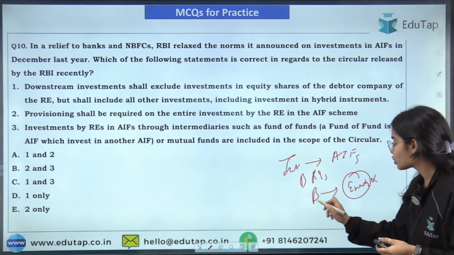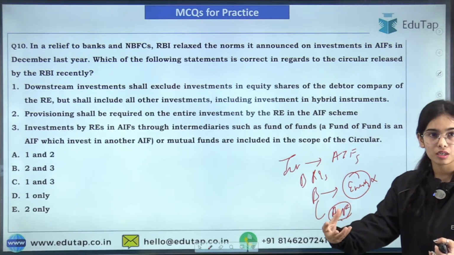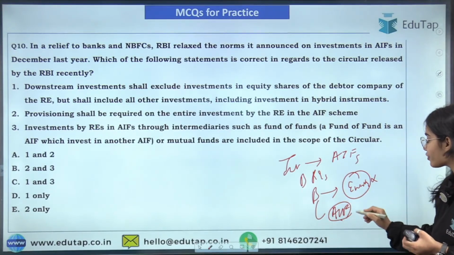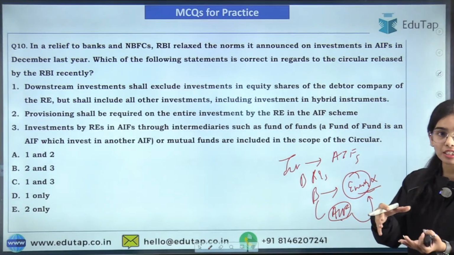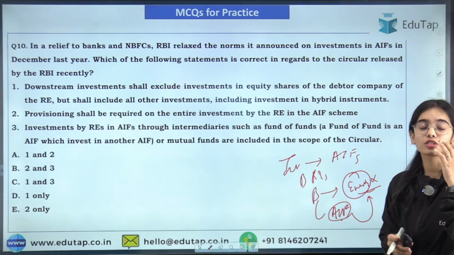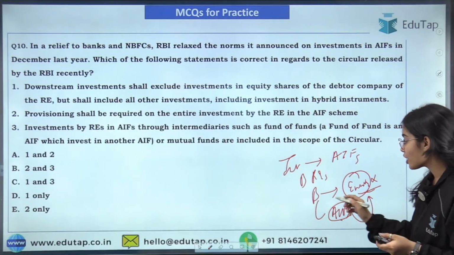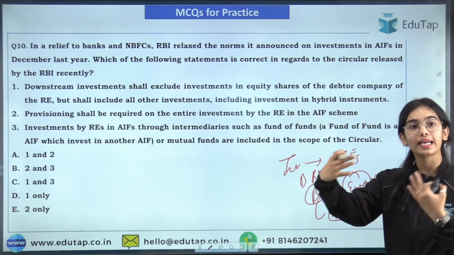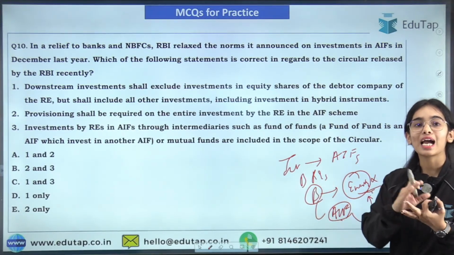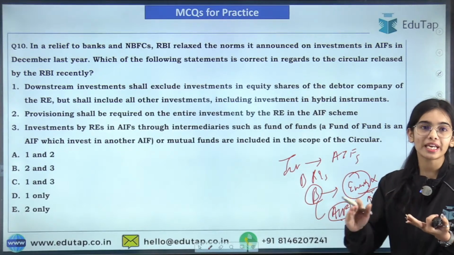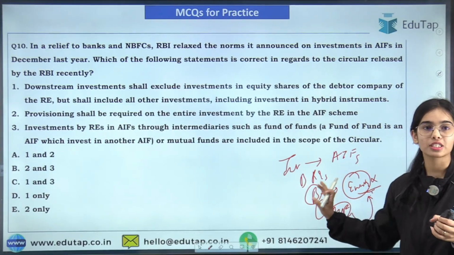Then the bank, through some alternative investment fund, was indirectly giving the loan to this entity X again, so that it can pay back the previous loan, and the bank does not have to show the NPA in its account. So the bank was giving more and more loans so that the entity can repay the previous loan. This was the kind of evergreening of loans that was done by the bank.